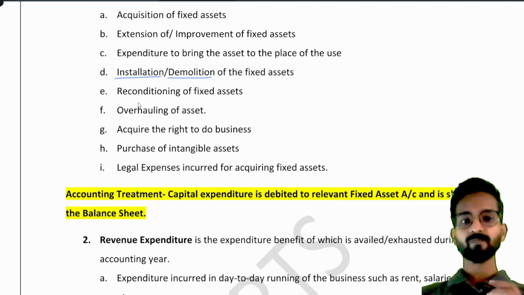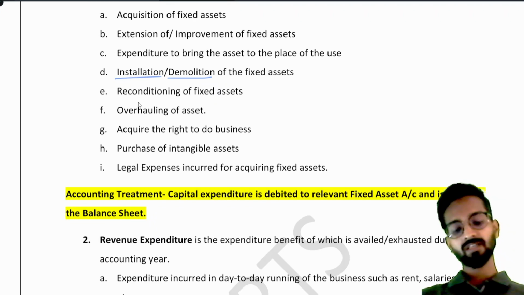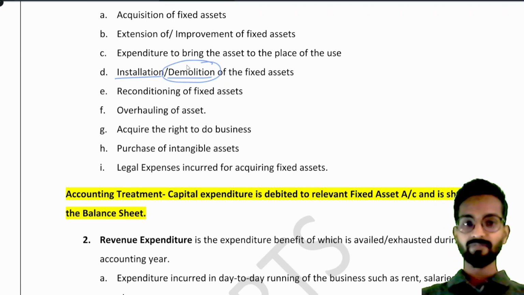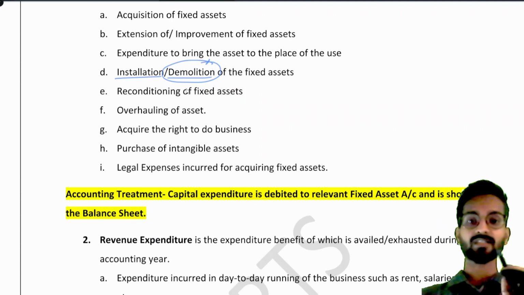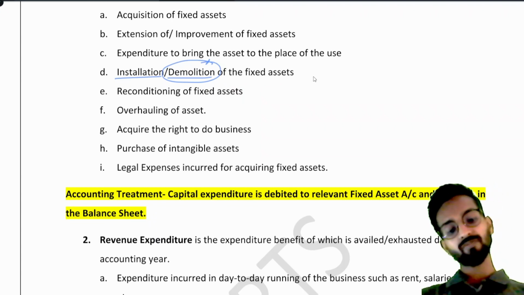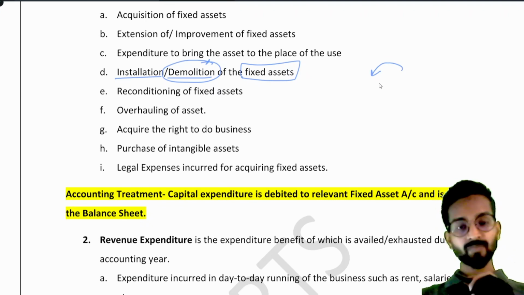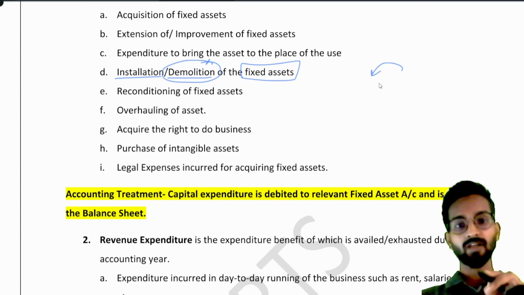Demolition of fixed asset can be, suppose I have sold my factory to somebody, and the machine is already scrap. Now the new buyer is asking to remove this, to demolish the fixed asset. So whatever expenses are incurred for demolition will also be added to his fixed asset account. Why? Because if he does not remove my fixed asset, how will he fix his new machinery in the factory? That's why whatever money he spends on demolition of the fixed asset will also be added to the value of the fixed asset.